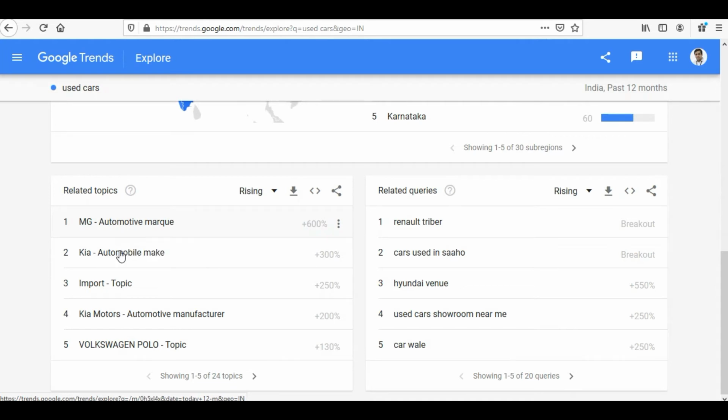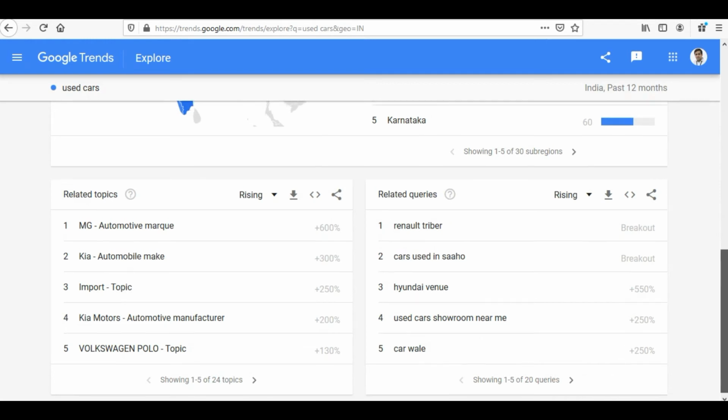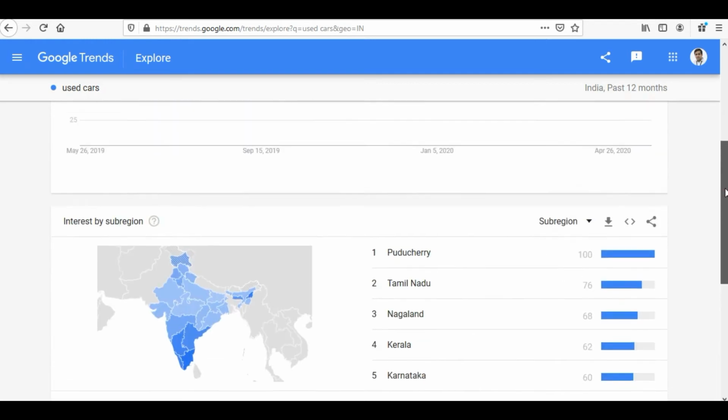So one thing which is important is people do write the name of the brand for which they are trying to make a search, like Kia and all. Also, in the related queries it is Renault Triber, used cars in Saho. So the keywords could be the name of the place where your showrooms are or where you are dealing in second hand cars. And one of the keywords is this also, used car showroom near me. So used car showroom could also be one of the keywords to use.